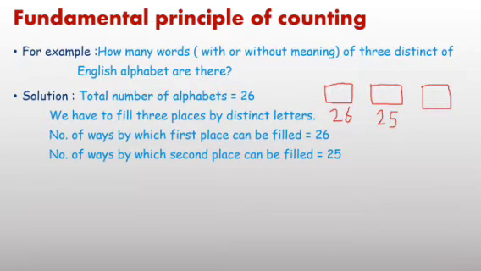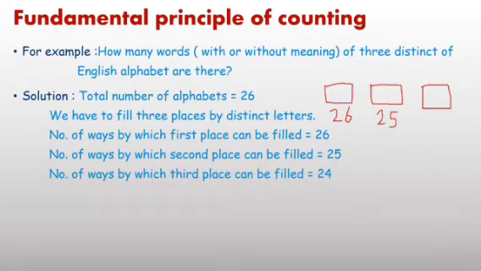Now third place, easily you can think, how many options? Just think, because first place one letter you have written, second place again out of 25 one letter you have written, so 2 letters written here. Now third place you have only 24 letters. It implies in third place you can write any one of 24 letters. So one operation performed in 26 ways.